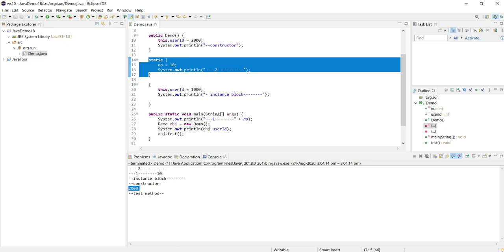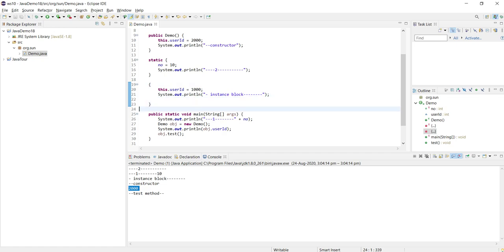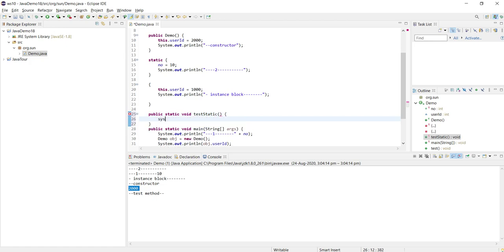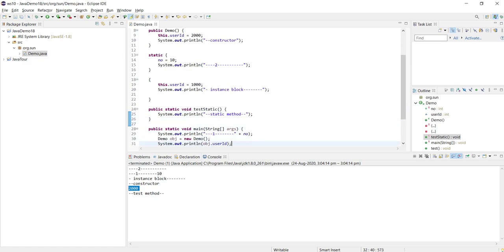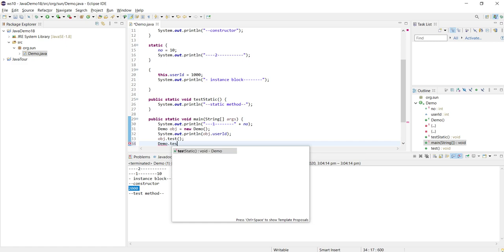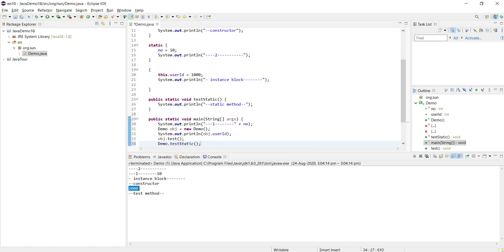A static method, if you are writing one, you can invoke explicitly. Let me write a method to invoke: public static void testStatic. This is a static method, so I can invoke this static method anywhere. Class name dot method name. As this is a static method, I can simply call it like this wherever I want.